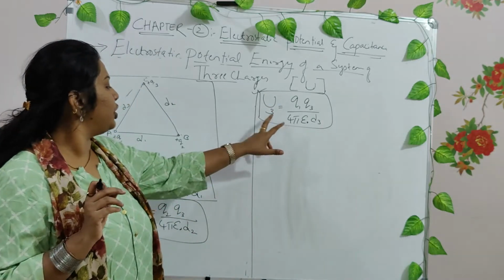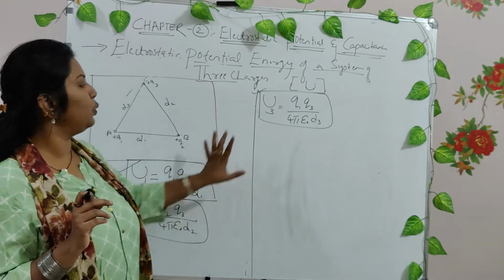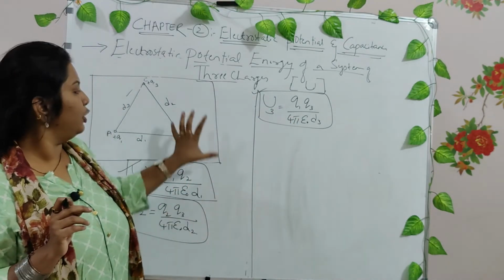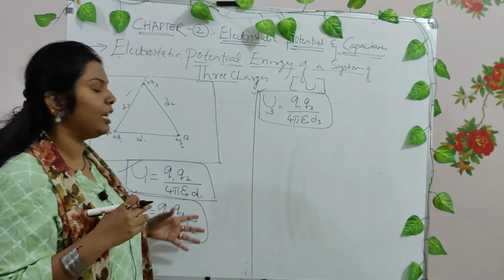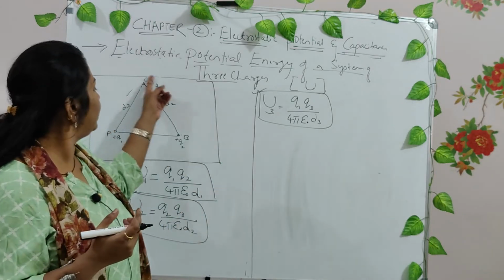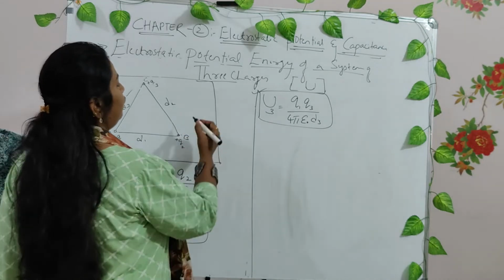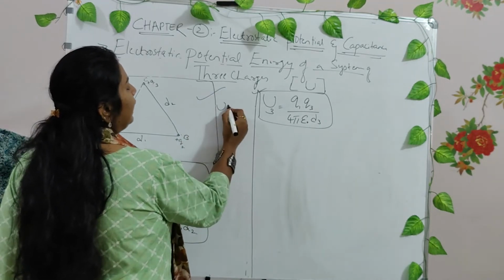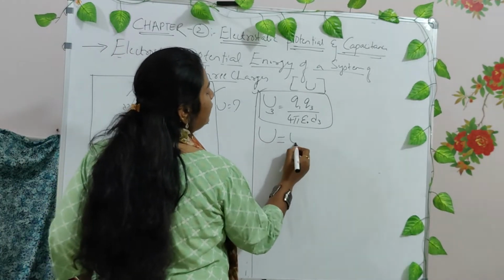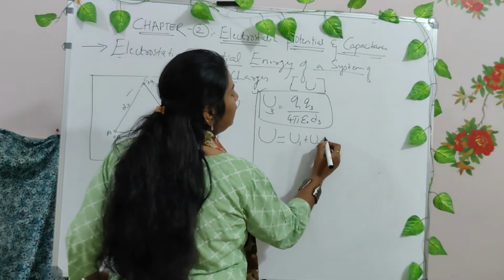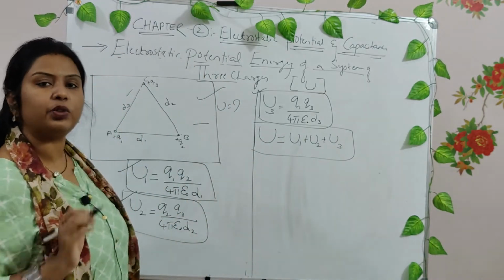right? Now you have three scalar quantities, U1, U2 and U3. When you add them, the algebraic sum of all the parameters will definitely give you the total potential energy of this system. Do you agree? So if you want to find the total energy of this system, it can be given as U1 plus U2 plus U3. There are only three charges, so it is U1, U2 and U3, right?